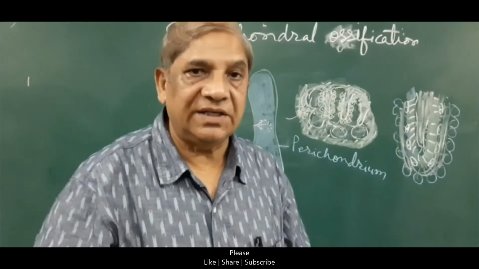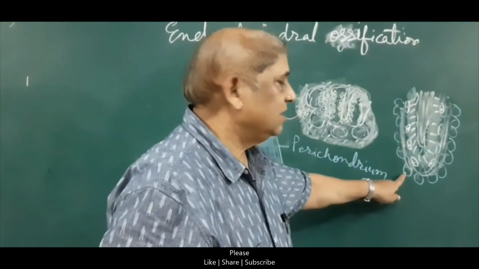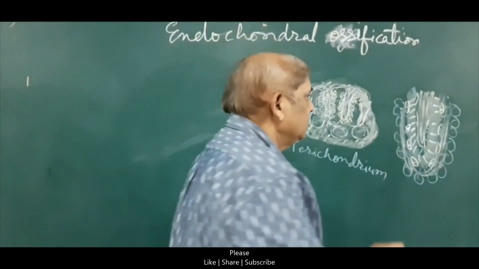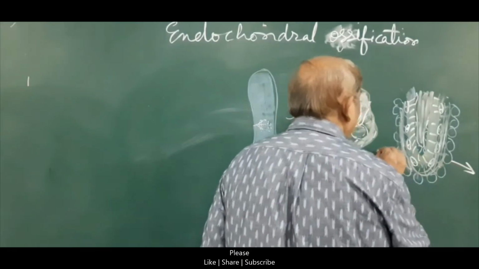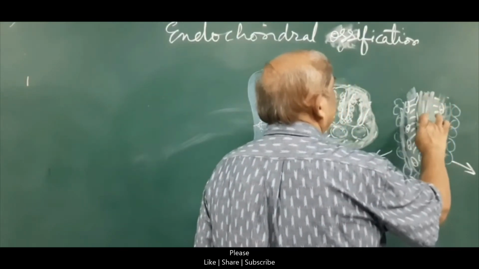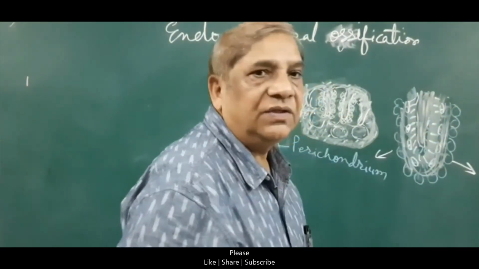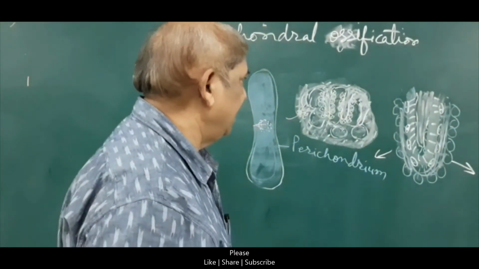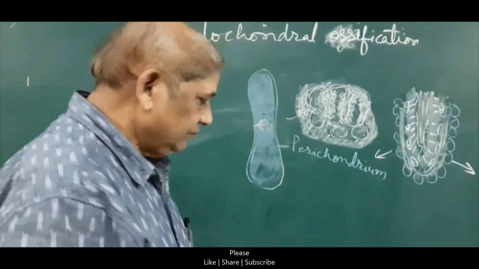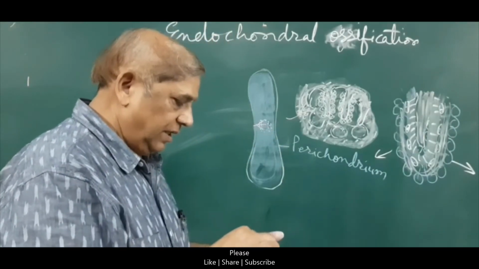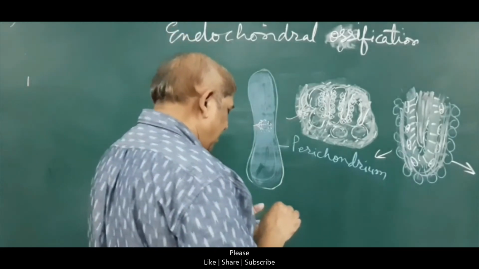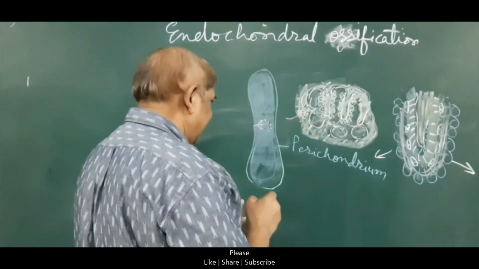They are the resting bone cells, and osteoblasts are the active bone forming cells. In this way, layer after layer, the bone will form on the surface of these calcified spicules or trabeculae, or plate, and so many bony trabeculae will form in the form of spongy bone in the center.